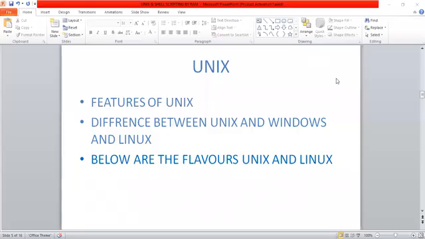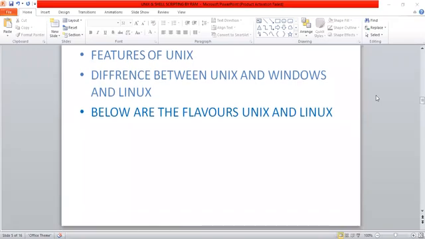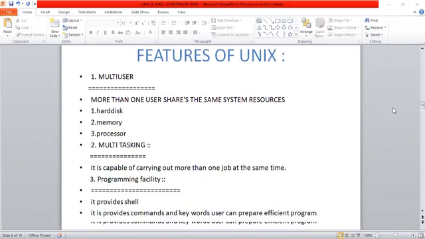Hi friends, in this video I am going to explain about features of Unix, differences between Unix and Windows and Linux, and flavors of Unix and Linux. So here for this operating system we have n number of features. For example, multi-user, multitasking, and programming facility.